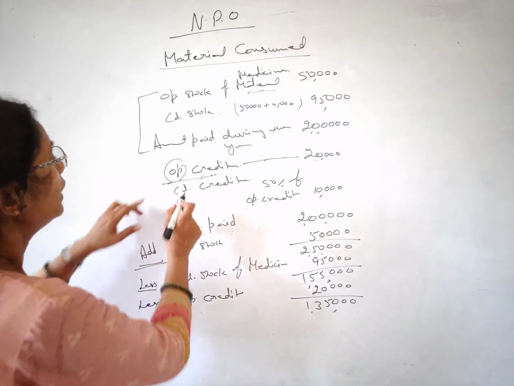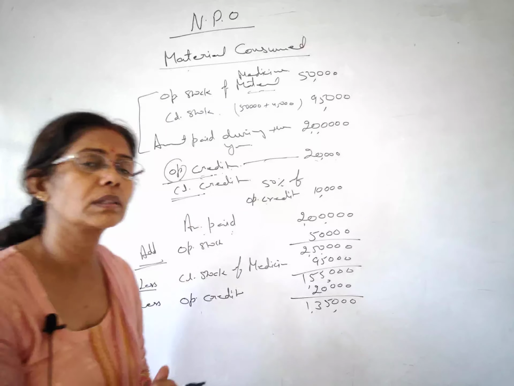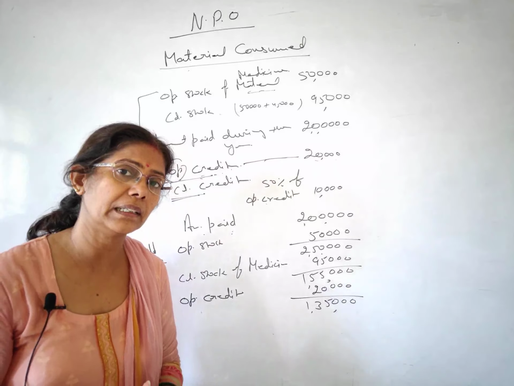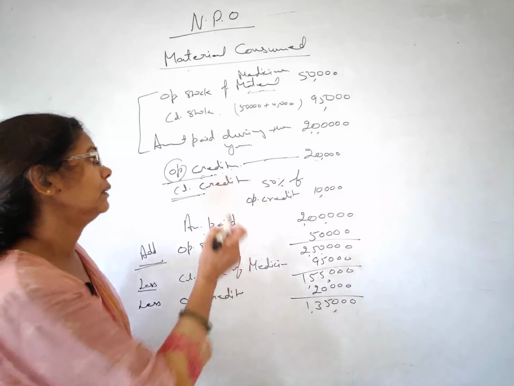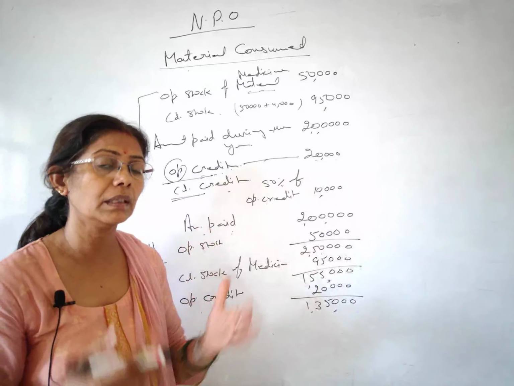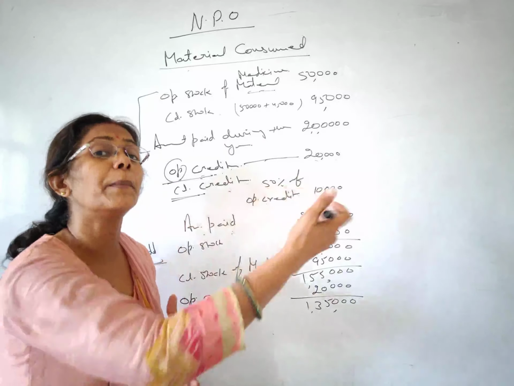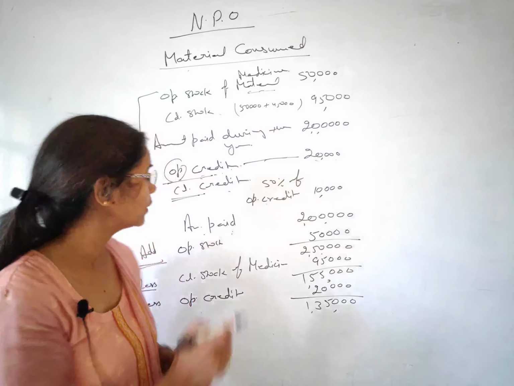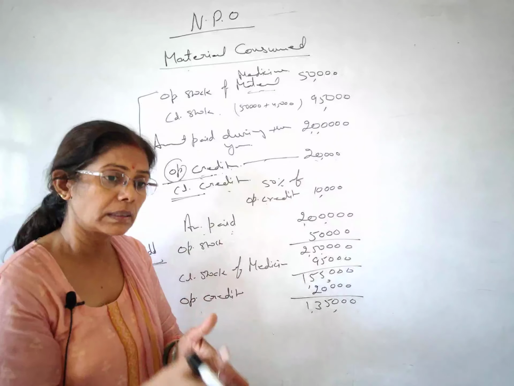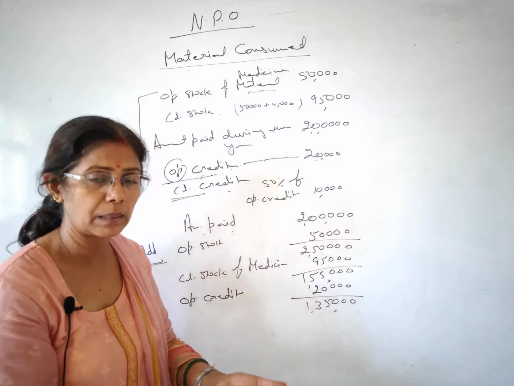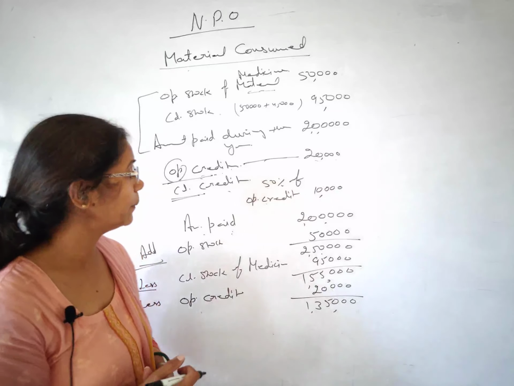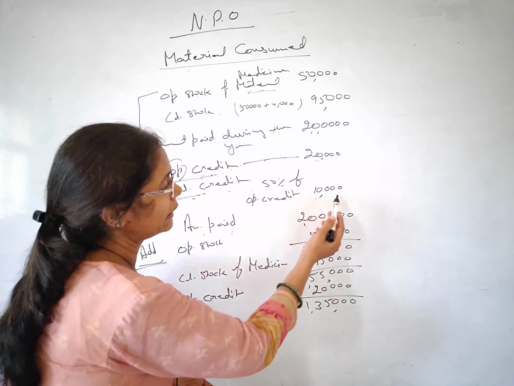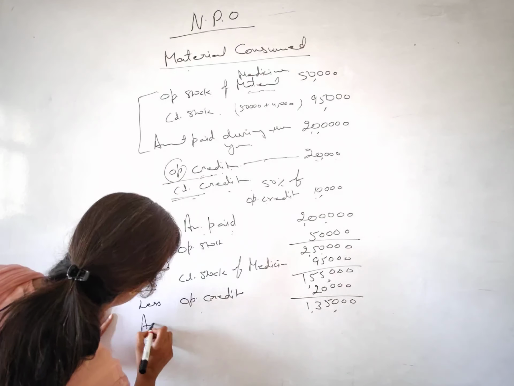Now it's telling closing creditors. Let's understand the concept of closing creditors also. Closing means at the end of this current year, my creditors, that is, you purchased on credit and you did not pay the money, so they are your creditors. So closing creditors, that is end of this year, belong to the current year. They were purchased in this year, which is why they are at the end. Current year's creditors should be dealt with in this year, so we will add 10,000.